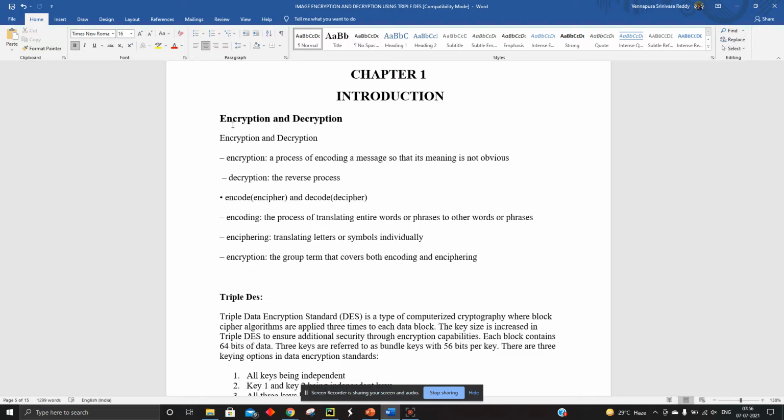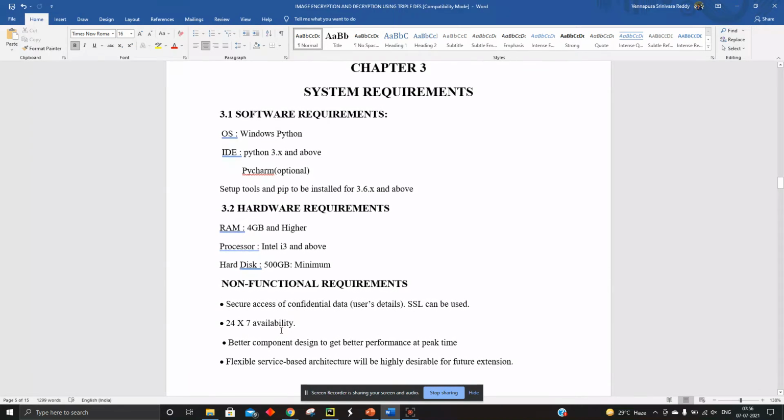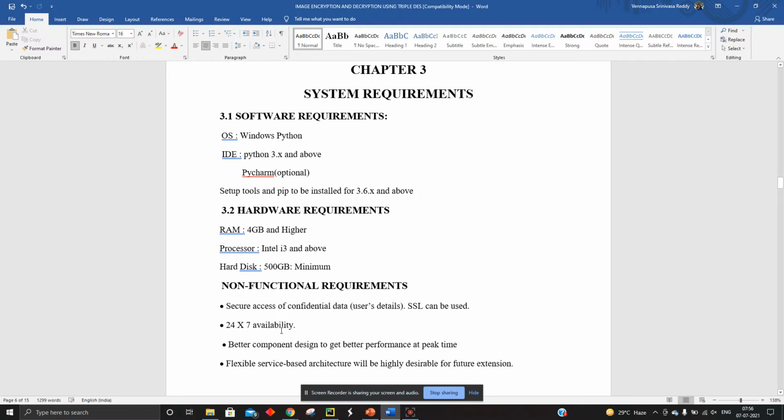Here I have mainly used the key concept. By using the same key, we can decrypt the image or data. And here I have used the Triple DES algorithm. Triple DES means Triple Data Encryption Standard, a symmetric cryptography where the block cipher algorithm is applied three times to each block. Here I have used a 16-byte key, and there are system requirements for implementing this software.